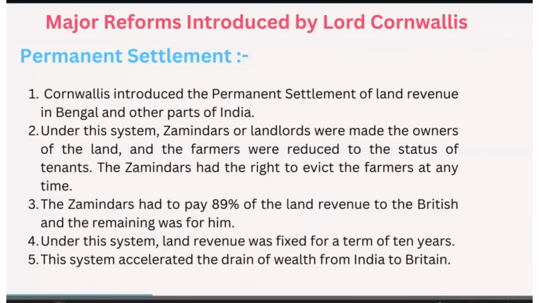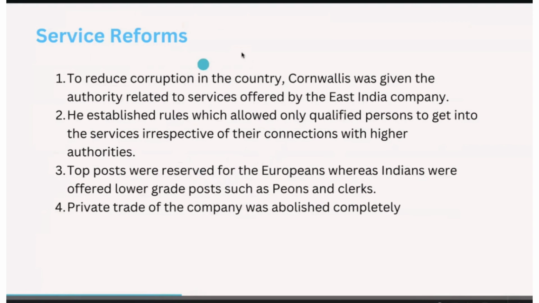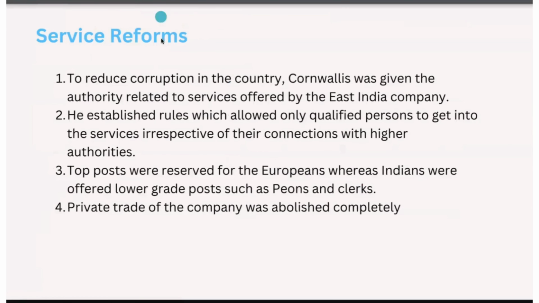Okay, so let us see in detail other service reforms. We also have service reforms which were introduced by Cornwallis. To reduce corruption in the country, Cornwallis was given authority related to the services offered by the East India Company. As I have mentioned, he is none other than the founder of civil services in India. The management of the company was controlled by the company's directors, who appointed the employees. So he established rules which allowed only qualified persons into services, irrespective of their connections with higher authorities.